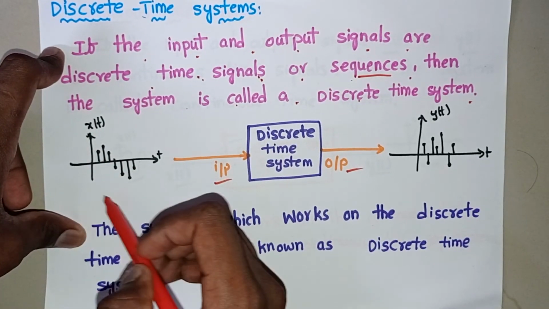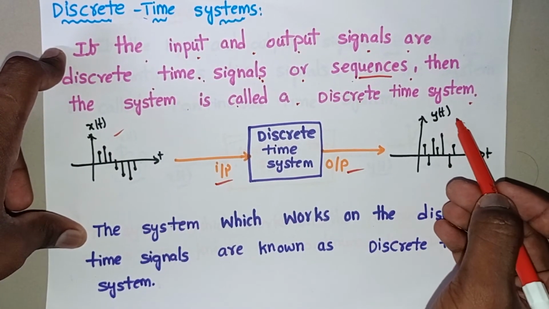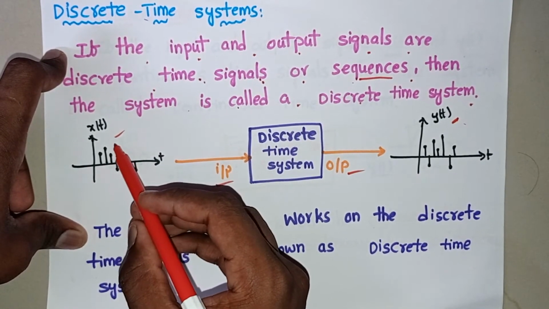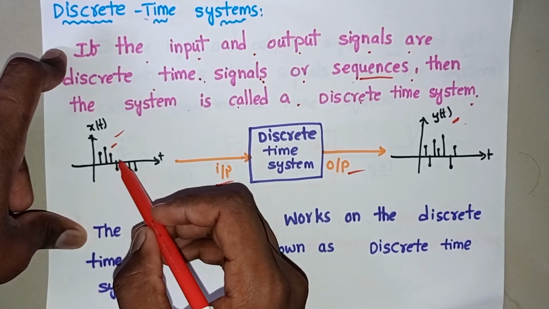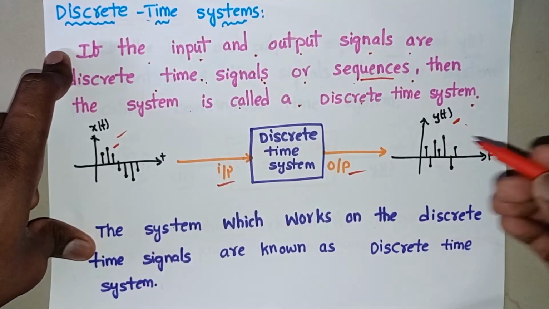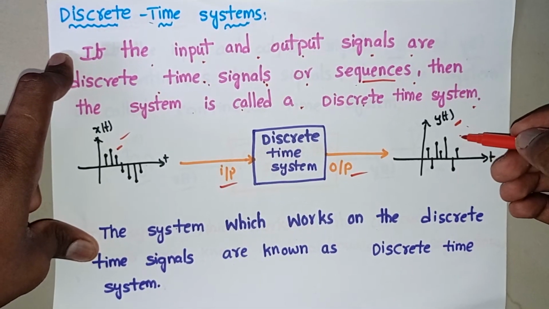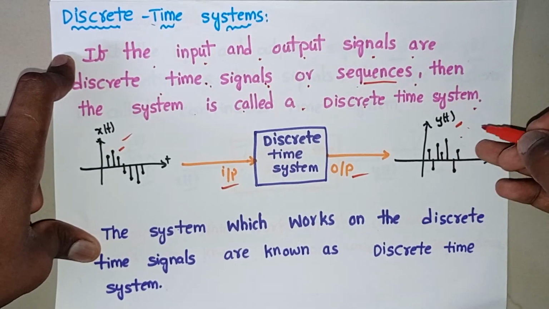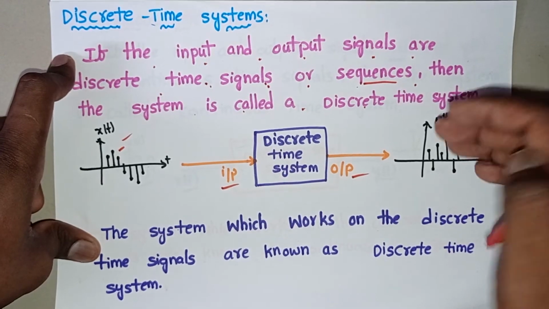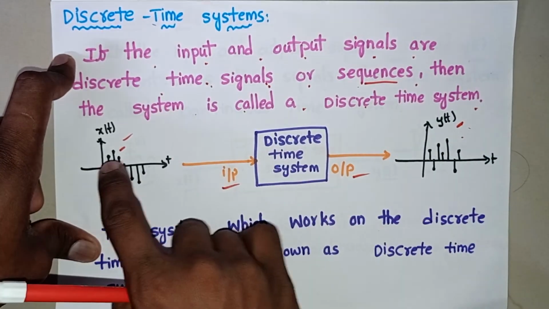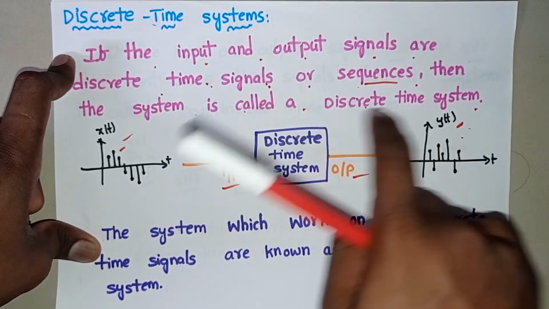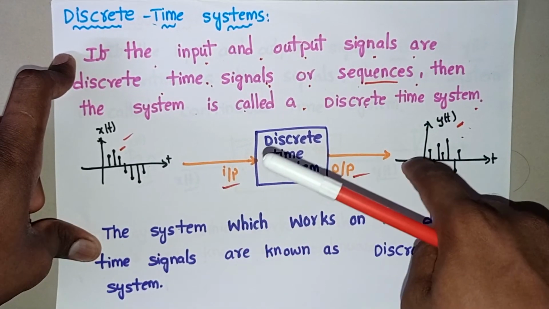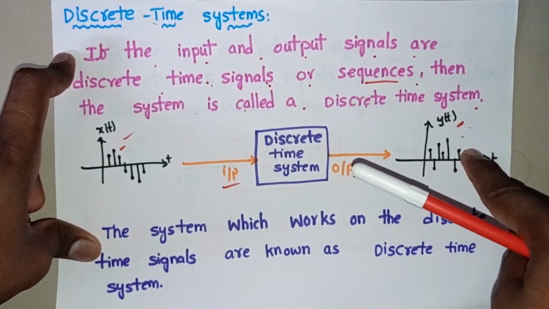Here consider input as x of t and output as y of t. Observe this is a discrete time signal because the signal exists only at particular instances of time. And here also, it is a discrete time signal, and the signal exists only at particular instances of time. This system works on discrete time signals because it takes a discrete time signal as input and produces a discrete time signal as output.